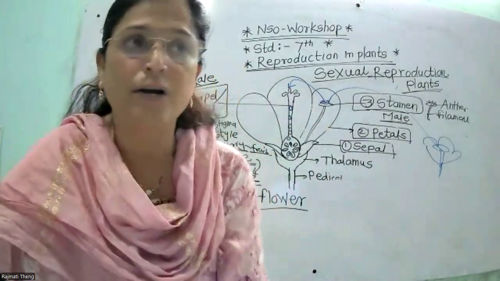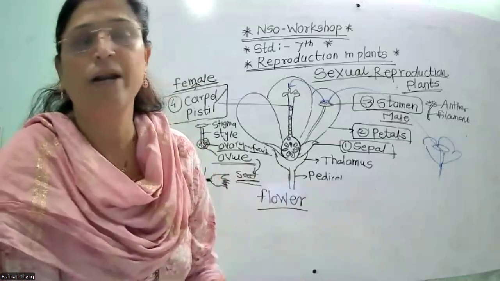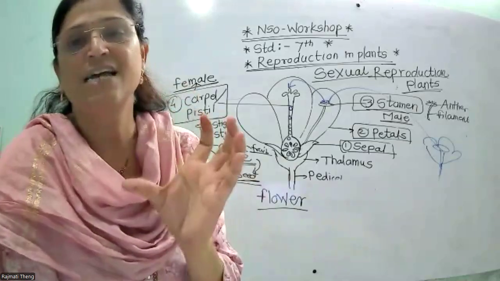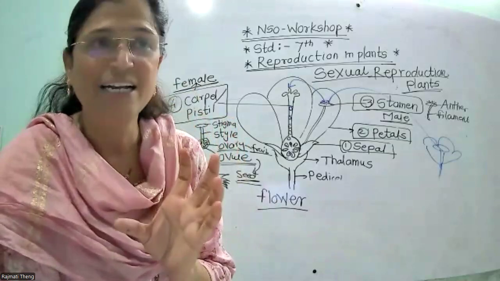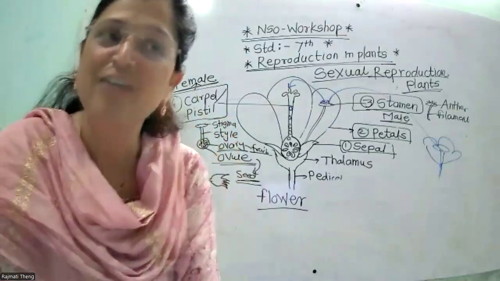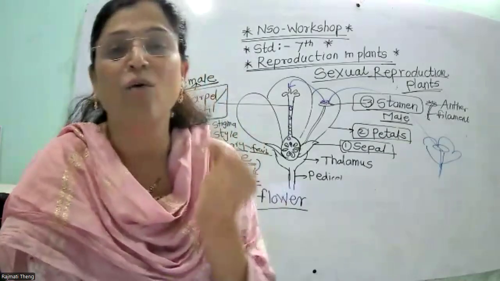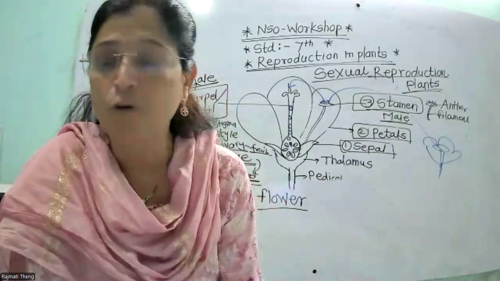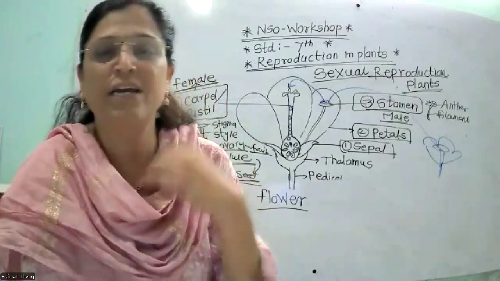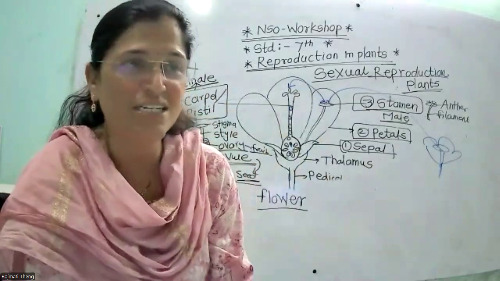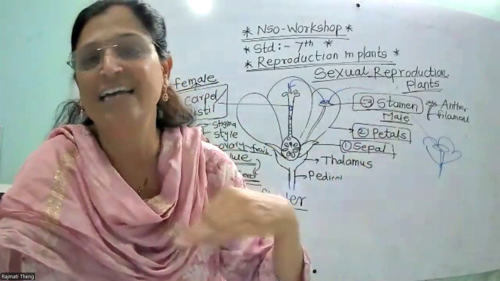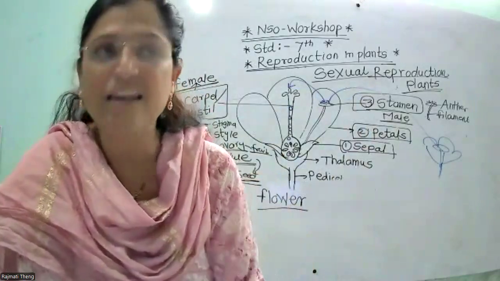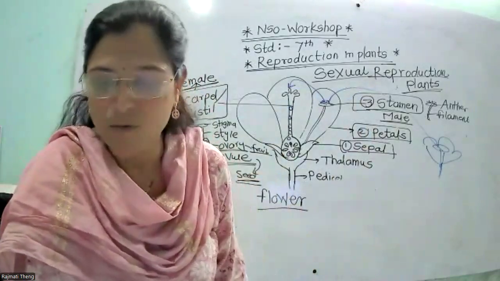After fertilization, the sepals fall down, the petals fall down, the size of the ovary increases, and the ovary is converted into fruit, and ovules are converted into seed. Then the fruit is formed, and we eat the fruit and throw the seed, and that seed again germinates, and new plants are formed.